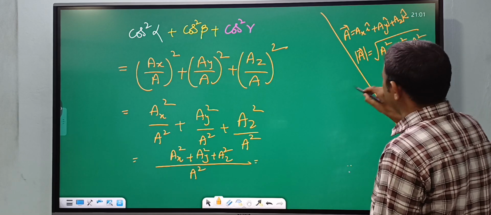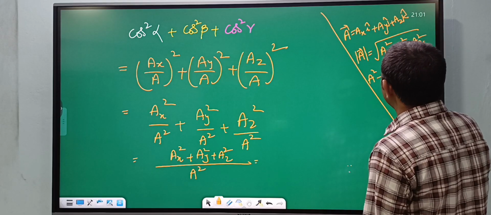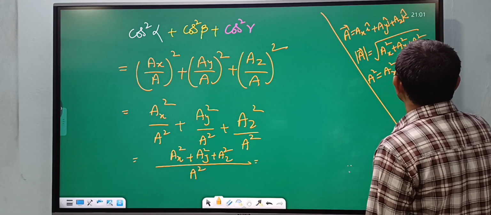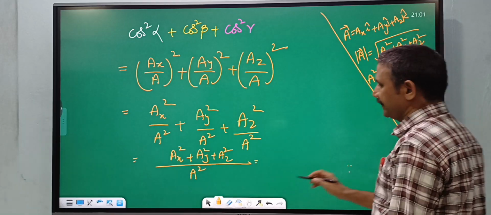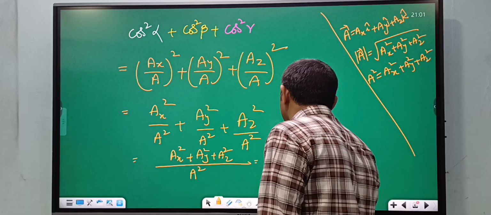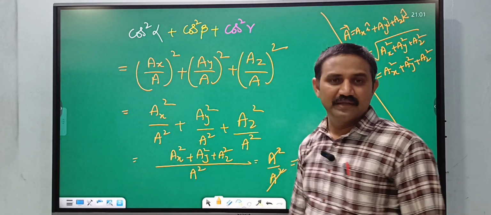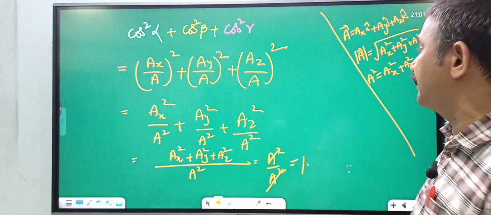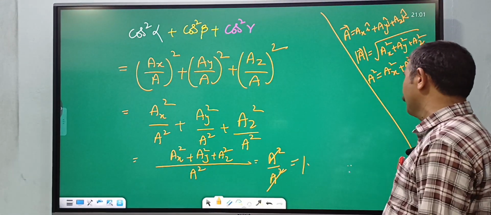So this is A. So what is A square? A square is equal to Ax square plus Ay square plus Az square. This value is nothing but A square divided by A square, that is equal to 1. So the sum of the squares of the directional cosines, cos square alpha plus cos square beta plus cos square gamma, is equal to 1.